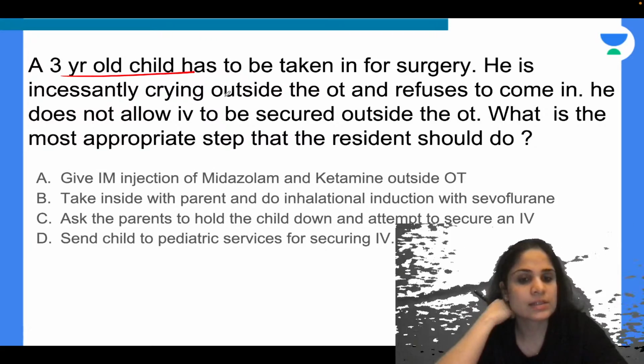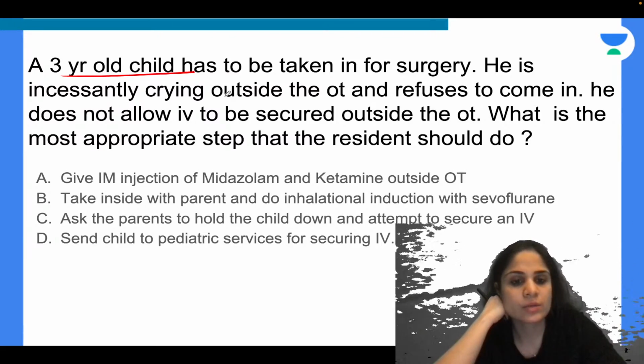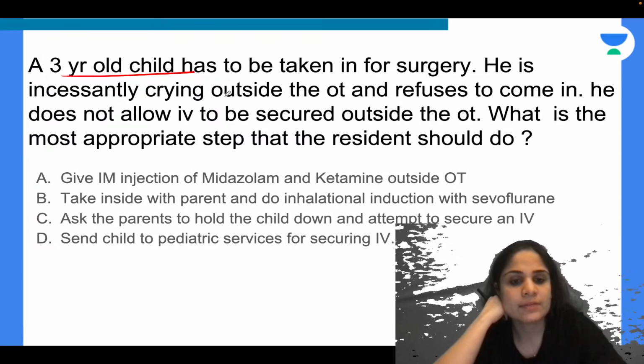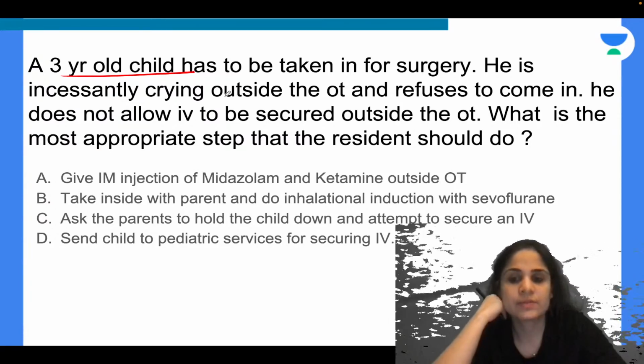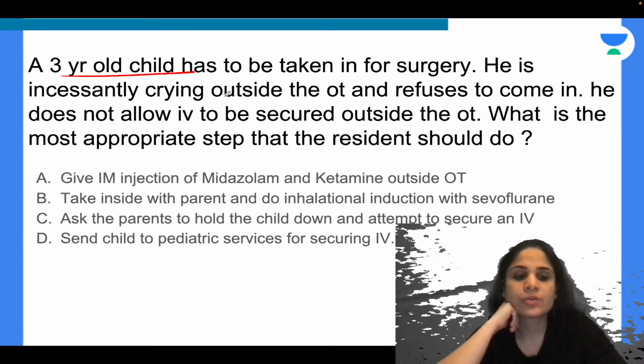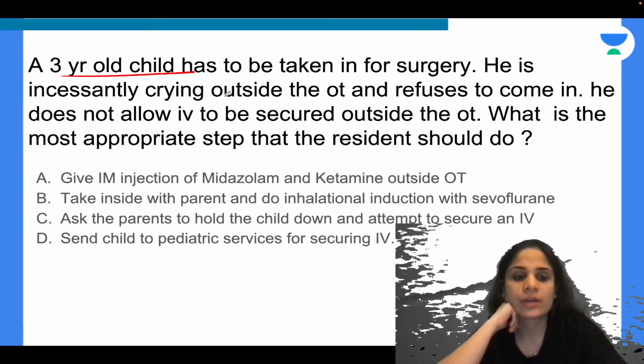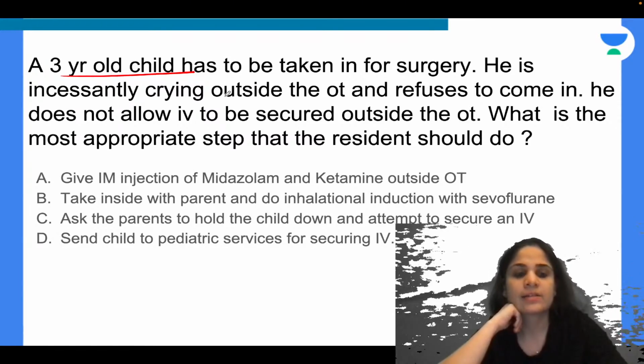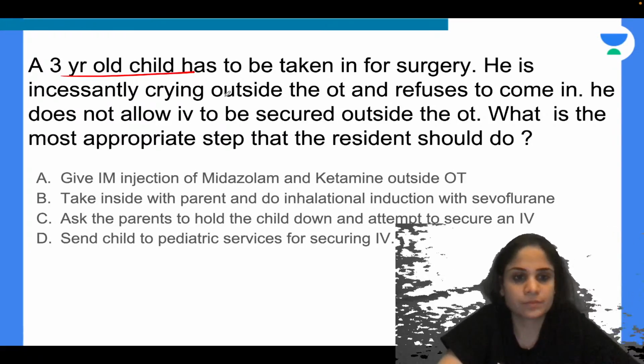Give intramuscular injection of midazolam and ketamine outside the OT. Take the patient inside with the parent and do inhalational induction with sevoflurane. Ask the parents to hold the child down and attempt to secure an IV, or send child to pediatric services for securing an IV.